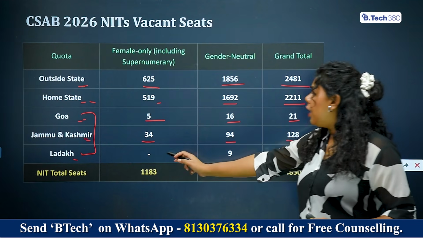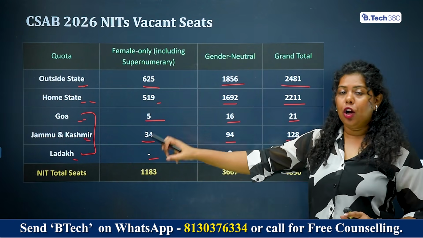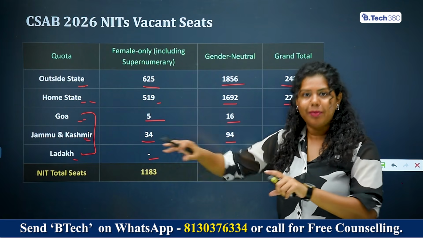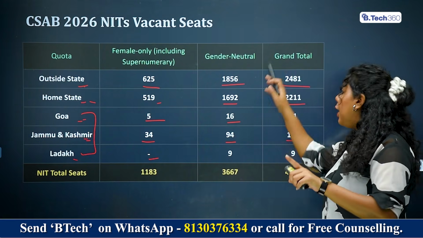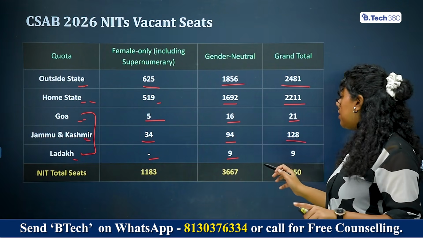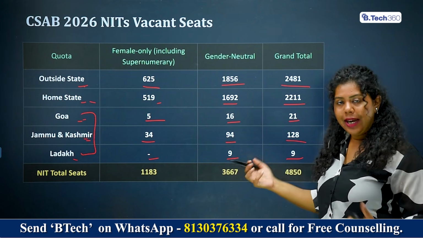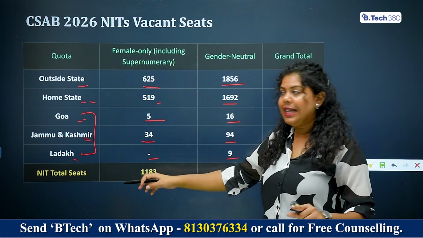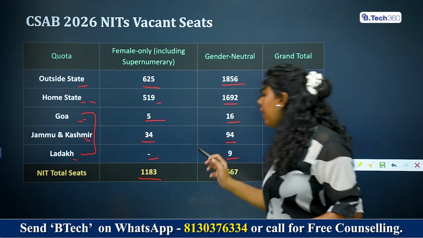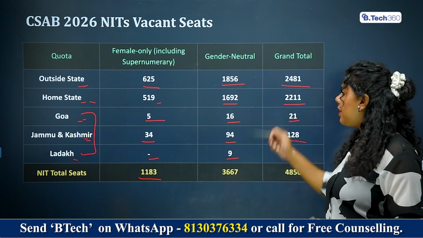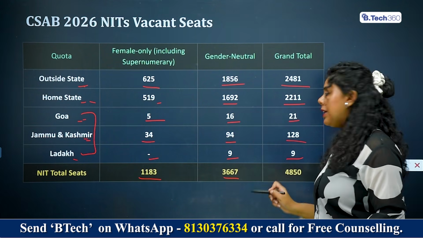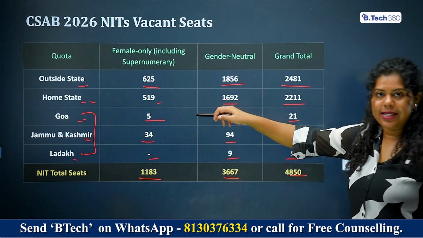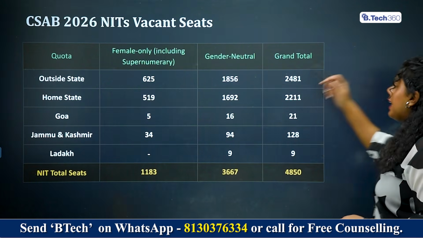Then in case of Ladakh, no seats are specifically allotted for the female only category. That only means that there is no reservation. Still, the female only category students can apply. In the general neutral category, 9 seats are available, because of which the total is also 9. The female students can also apply. So, if you look at the total NIT seats, for the female only category, 1,183 seats are available. In the general neutral category, 3.6k is available, which brings the total to 4.8k as we discussed previously. So this is the category wise division.